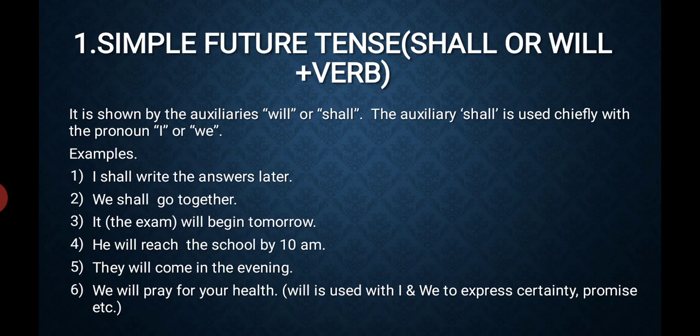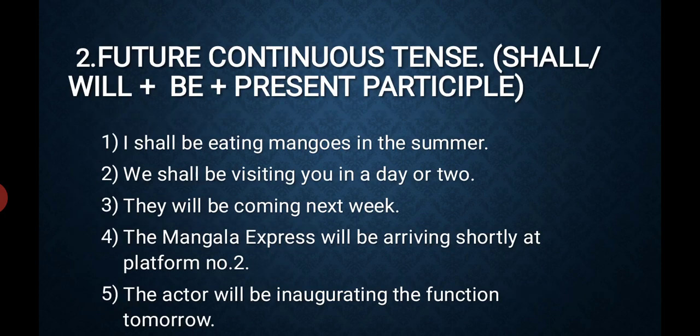Okay. Let's move on to future continuous tense. Again, its formula will be subject plus shall or will plus be plus present participle. I shall be eating mangoes in the summer. Future action.